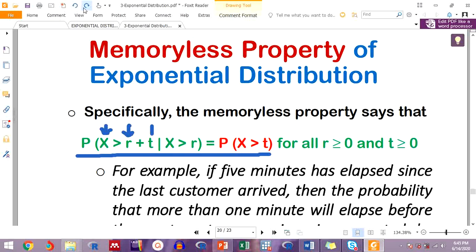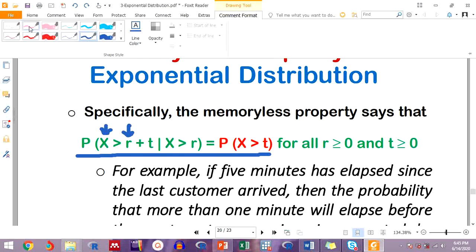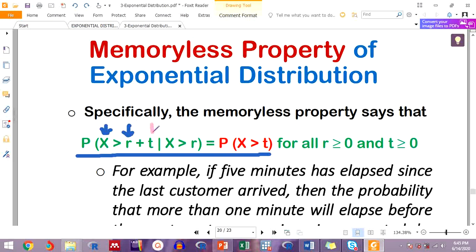So r is the time you've been waiting without serving, for instance 10 minutes. And then t, what is it? t, this one, is the additional time for you to expect receiving a new customer. That I have been waiting for 5 minutes, then in the next minute I'm going to receive a new customer.